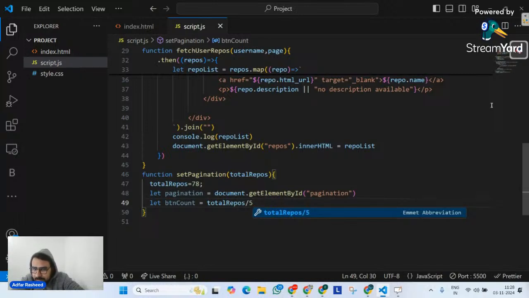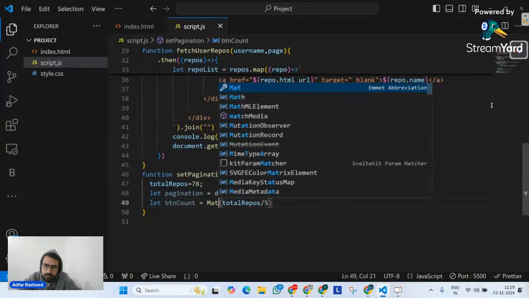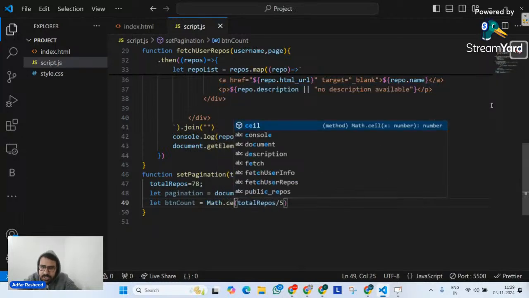So 78 divided by 5 is something, but what do we want? Even if it is going to be 15 point something, like 15.6, we want 16. Do we have any mathematical function with the help of which, if it is 15.6 or 15.1 or 15.2, I can make it 16? There is a function called Math.ceil. So Math.ceil is a function.